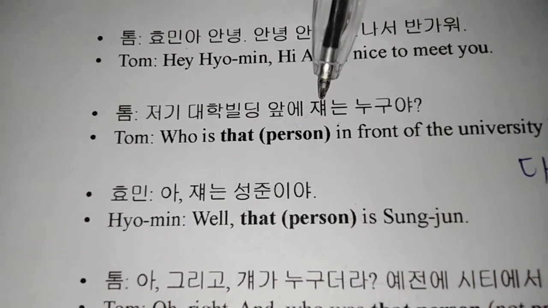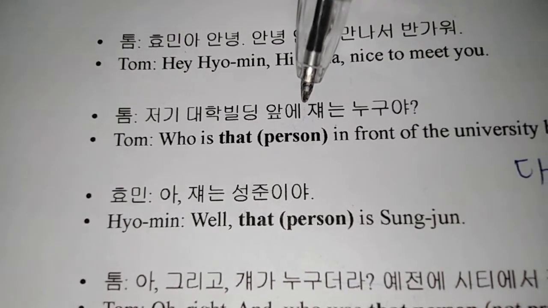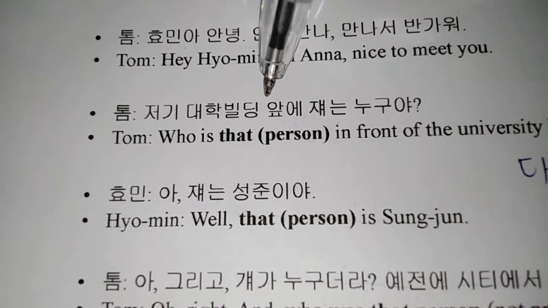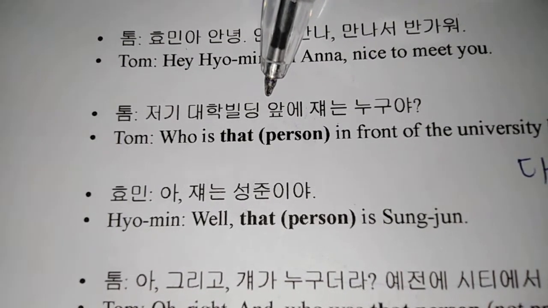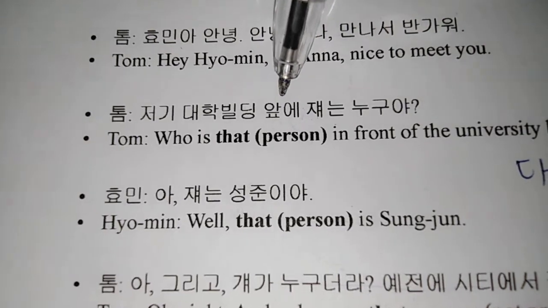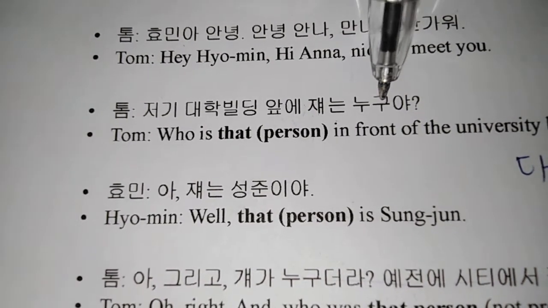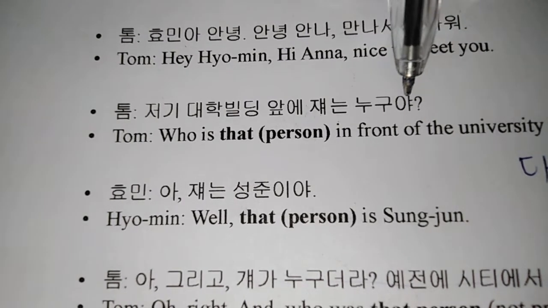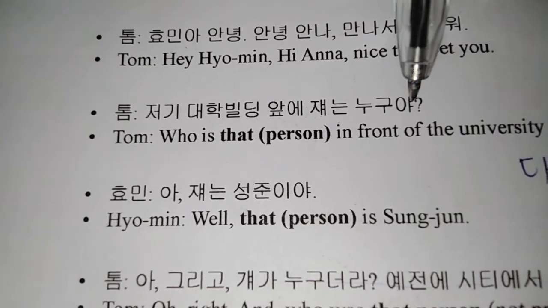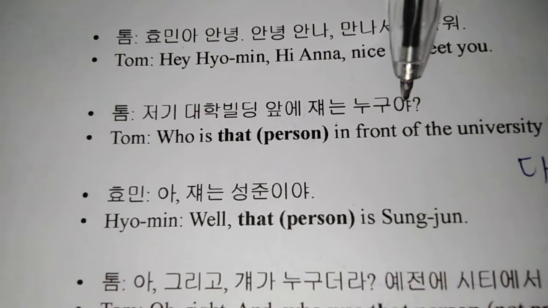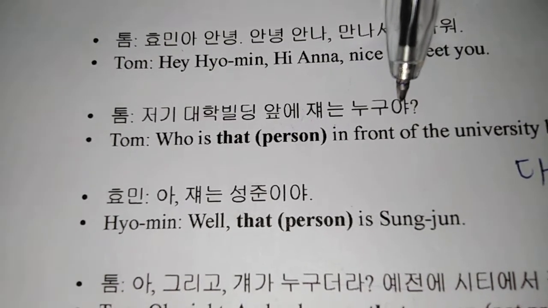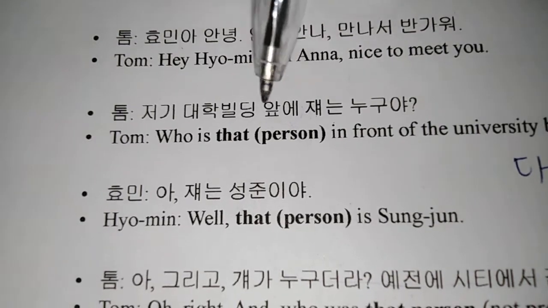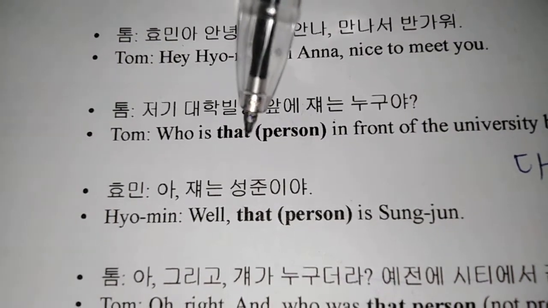So you can see that person standing there, that is Tom can see that person standing there in front of the university building, but then that person is a bit far from them. 누구야 means who. So the question word is coming at the end of the sentence, and 야 is just kind of a suffix to show informality or that degree of closeness between the people who are having the conversation.